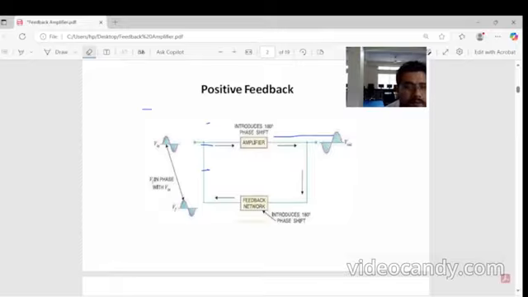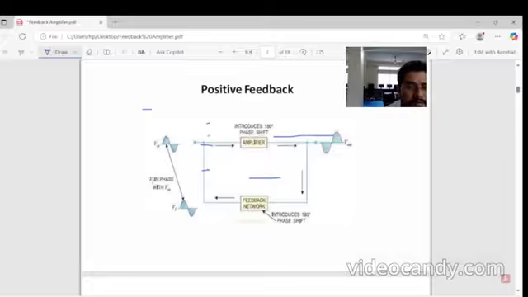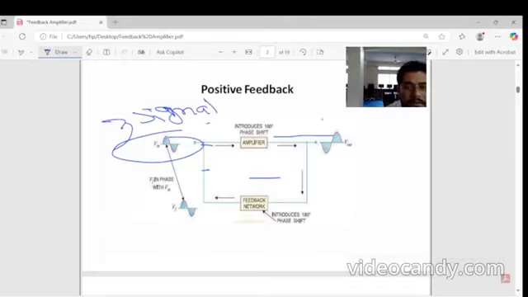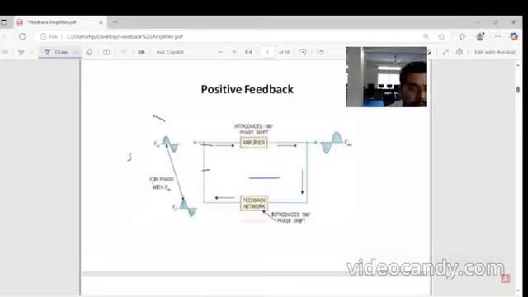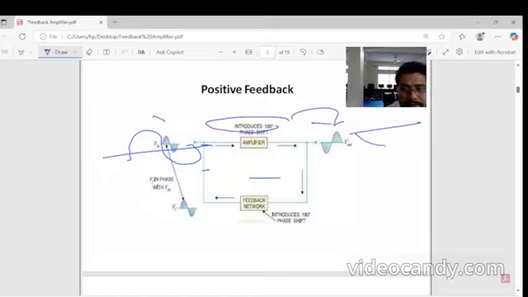Here in positive feedback we can see the input signal, and this is one amplifier that introduces a 180 degree phase shift. That means this input has this polarity, and because of the 180 shift the feedback changes to the opposite polarity like this. This happens because of positive feedback.